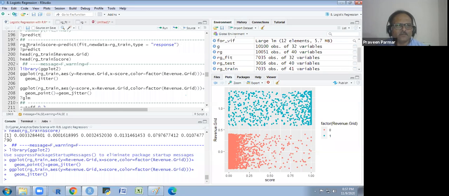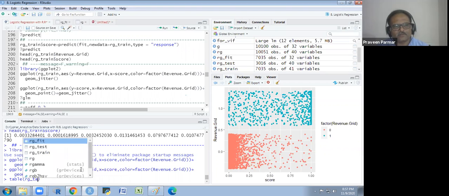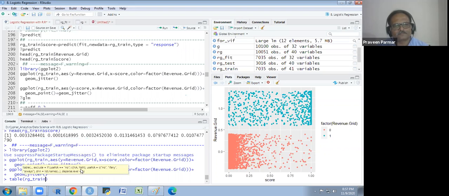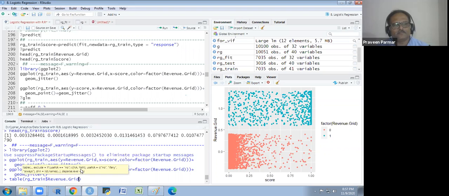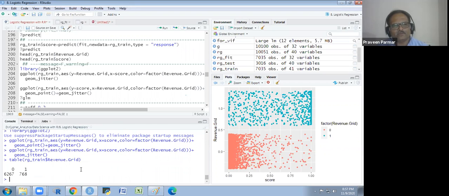And if I see the table, I will show you the table here. RG underscore trend dollar revenue grid. You will see we are having only 768.